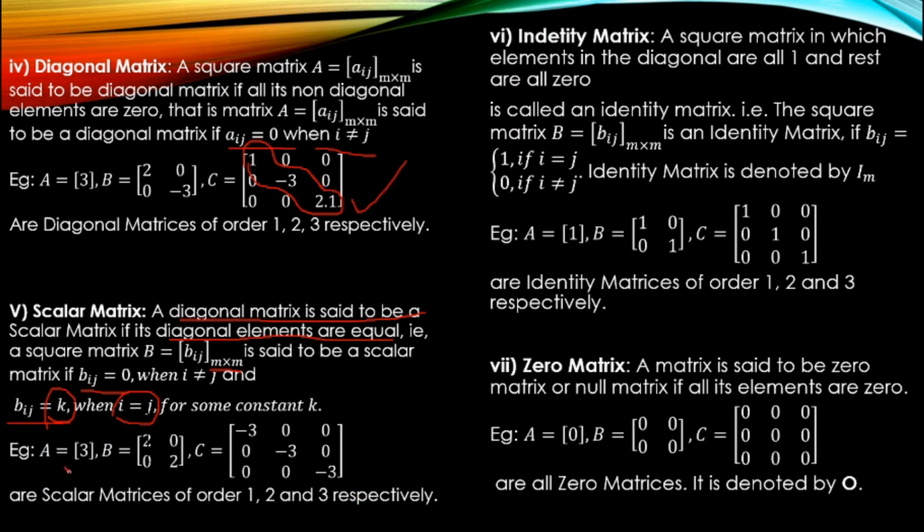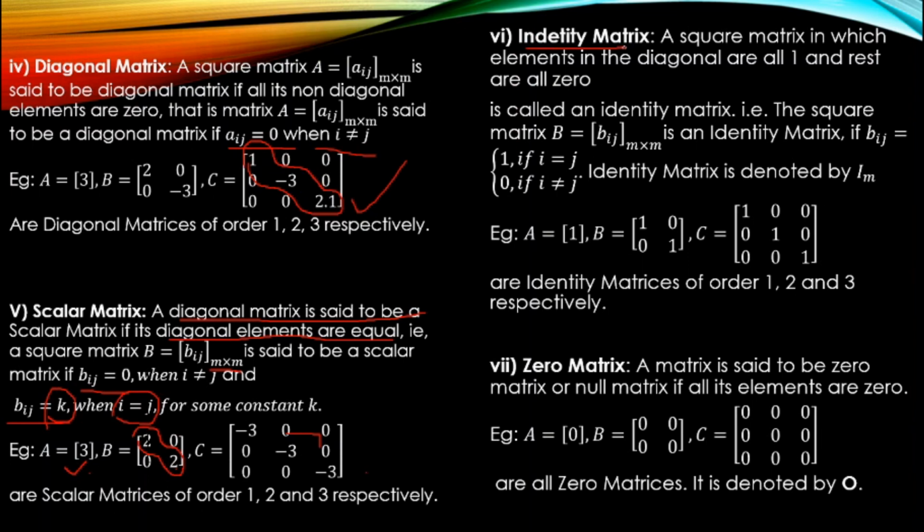Okay, here, no doubt, we need not think about non-diagonal elements. Here in this case, yes, it is equal, so it is a scalar matrix. Non-diagonals are 0. Here in this case, all diagonal elements are the same and non-diagonals are 0. So what are the orders? The orders of these are 1, 2 and 3. Okay, then next, identity matrix.